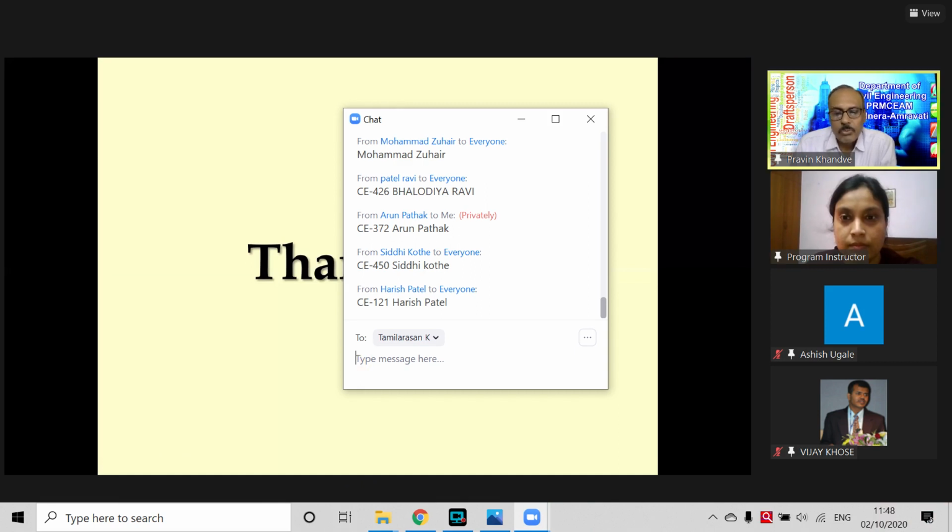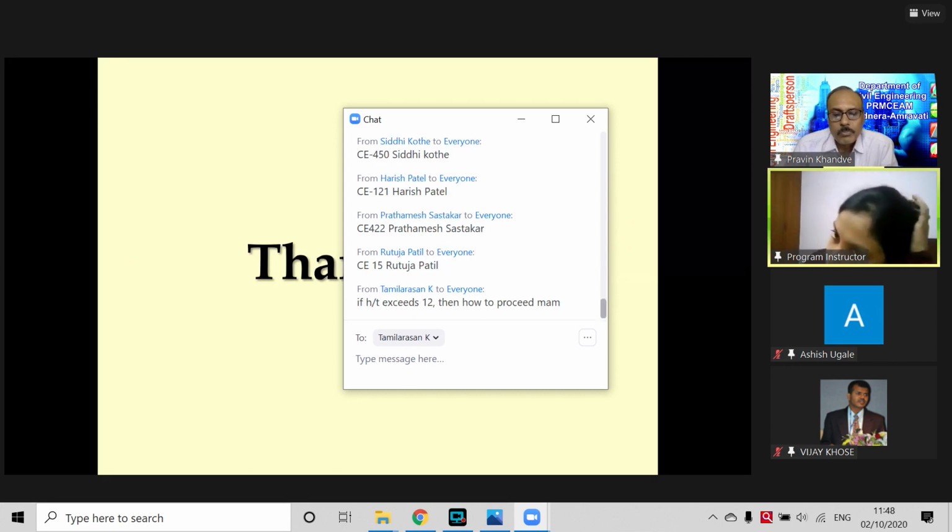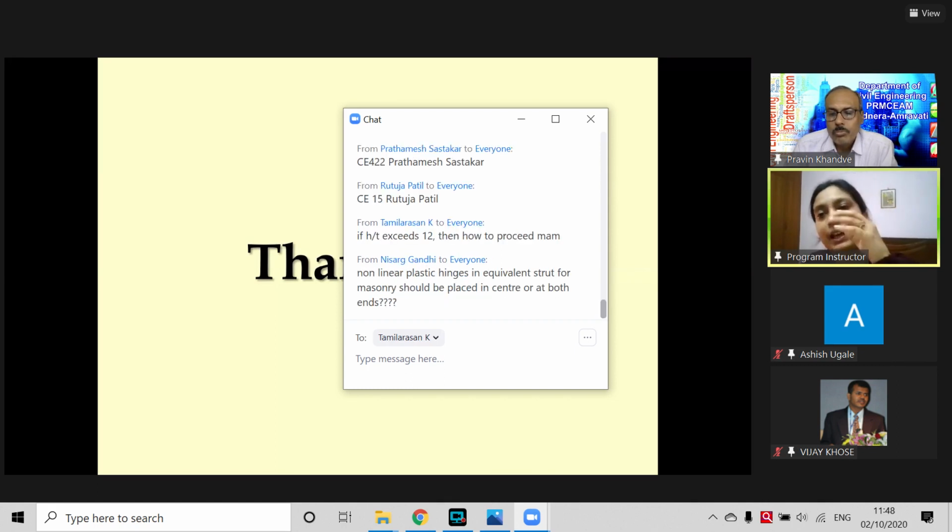Ma'am, I just want to ask one question regarding what material we are using in infill walls. Are there any changes we have to consider during the modeling? When we are modeling, the material stress strain curve we have to provide. Like brick in India, we have a variety of strengths, starting from 2.5 MPa to 7-8 MPa.